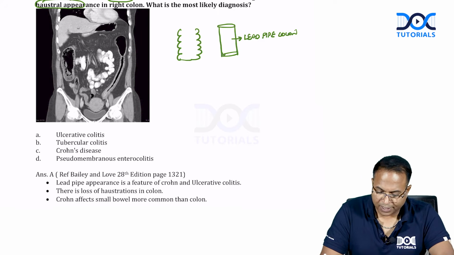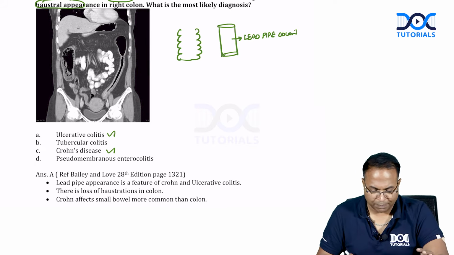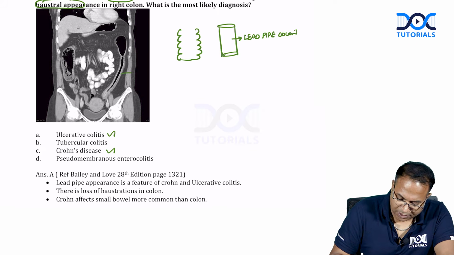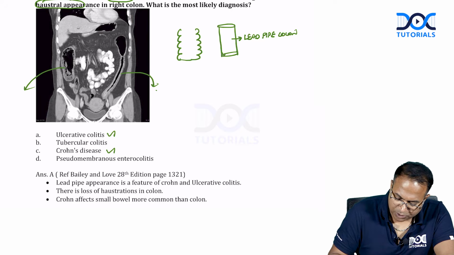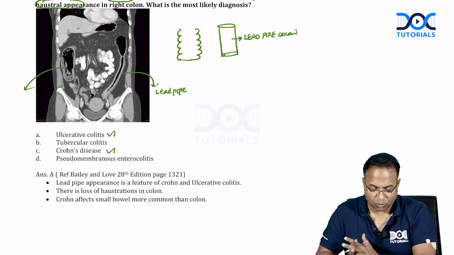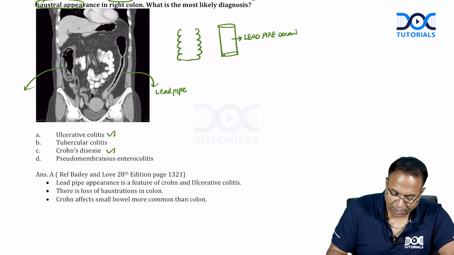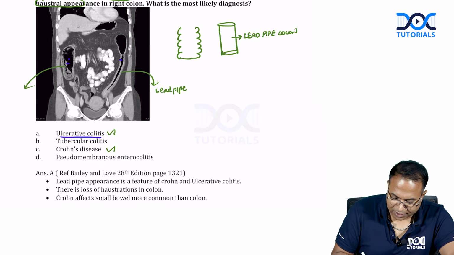There are 2 choices here. Ulcerative colitis also has lead pipe, and Crohn's can also have lead pipe. But in this picture you can see the right side colon and the left side colon both showing lead pipe colon. Lead pipe appearance is seen in both ulcerative colitis and Crohn's disease, with loss of haustration. If it involves both right side and left side bowel, it is usually ulcerative colitis.